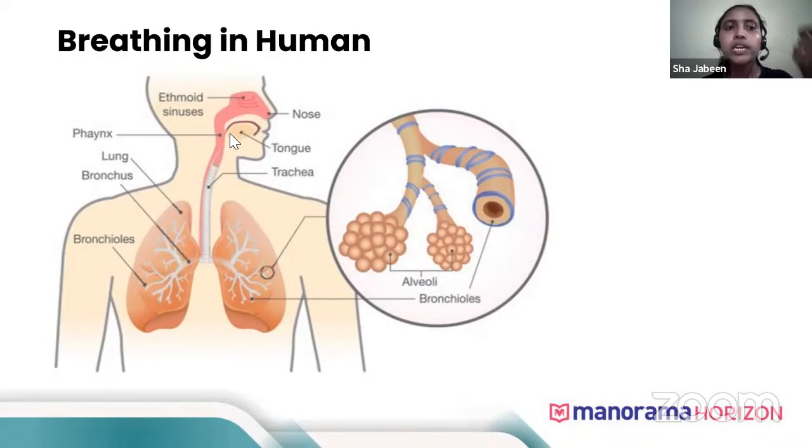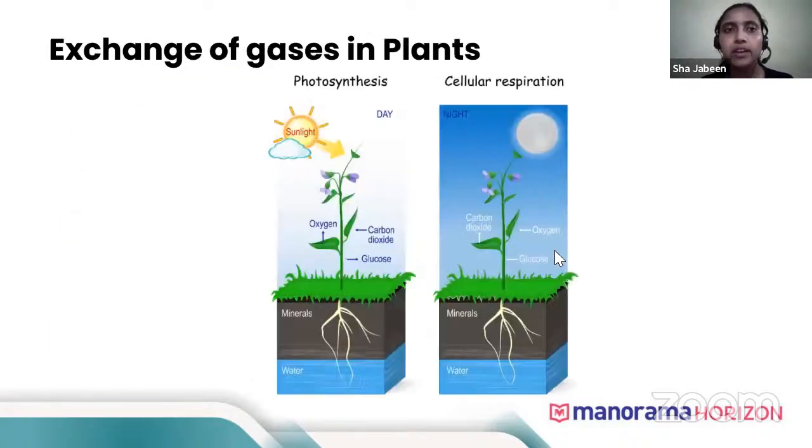Okay, so through the nose, it goes into the trachea. From the bronchi, it goes to the bronchioles and to the alveoli. In the alveoli, the blood vessel comes and exchanges the gases. Here, you need to keep in mind that one-way exchange doesn't take place. The blood has to give carbon dioxide, only then the alveoli gives oxygen. Whereas in plants, during daytime, they take in carbon dioxide a lot and they release oxygen because photosynthesis is taking place.